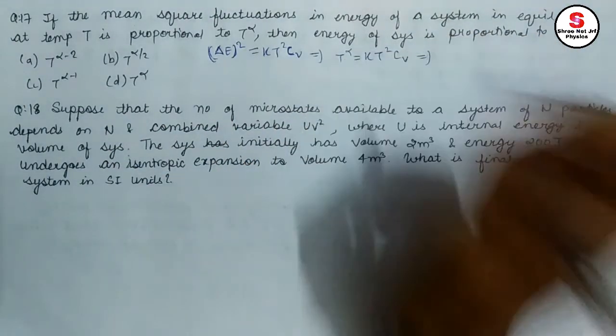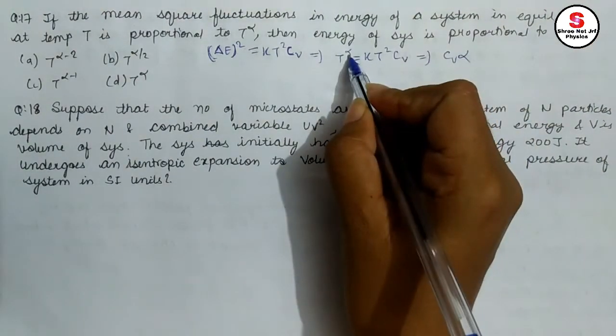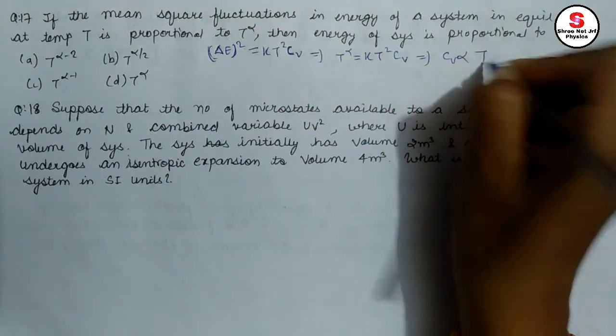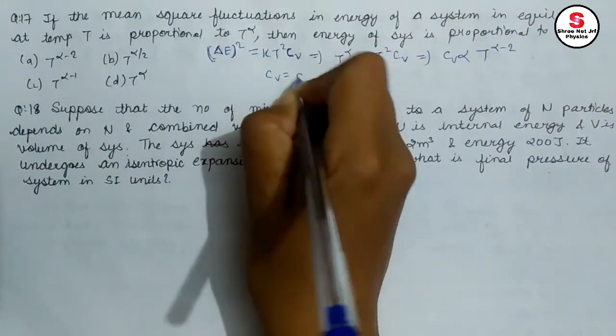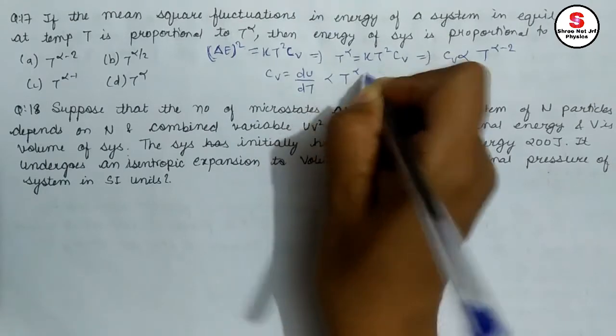This implies that CV is proportional to, if I send T square to this side, T to the power alpha minus 2. We know that CV is equal to dU divided by dT. Okay, it is proportional to T to the power alpha minus 2.